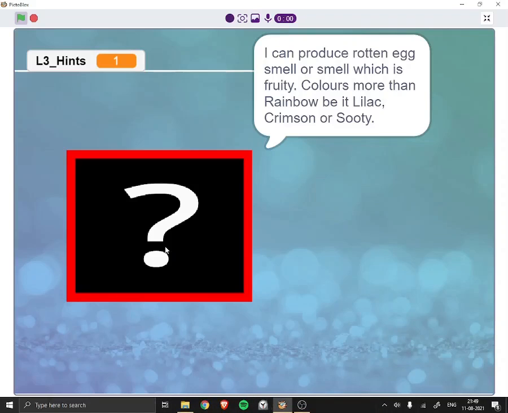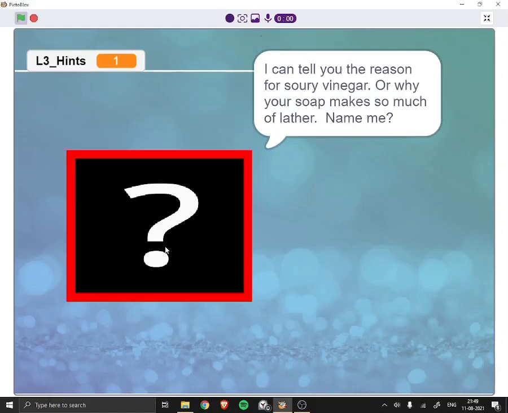I can produce rotten egg smell or smell which is fruity. Colors more than rainbow, be it lilac, crimson or sooty. I can tell you the reason for sour vinegar. Or why your soap makes so much of lather. Name me.